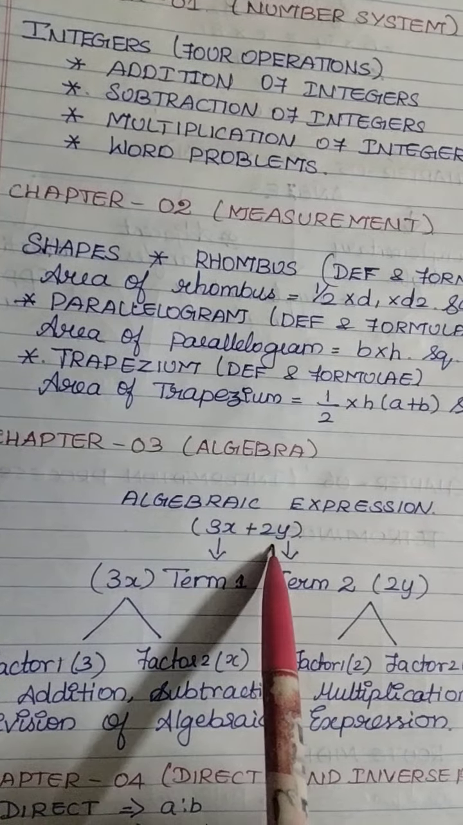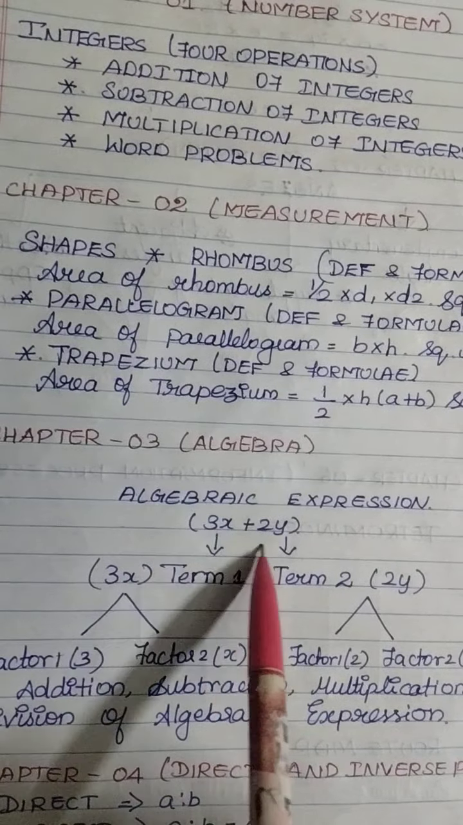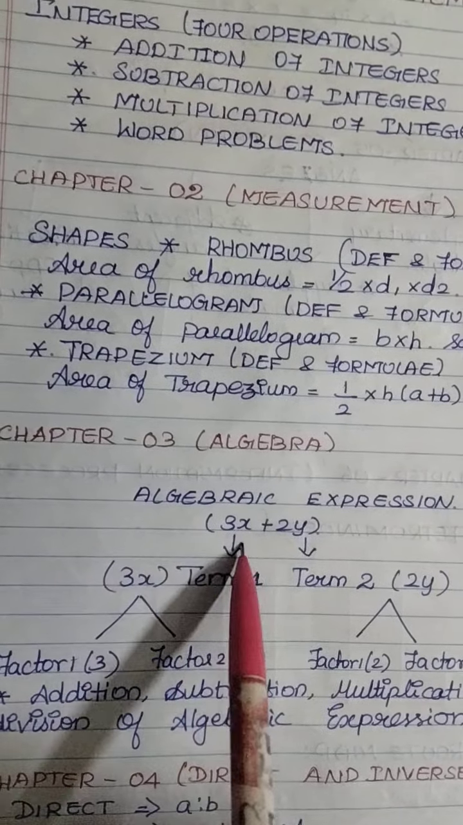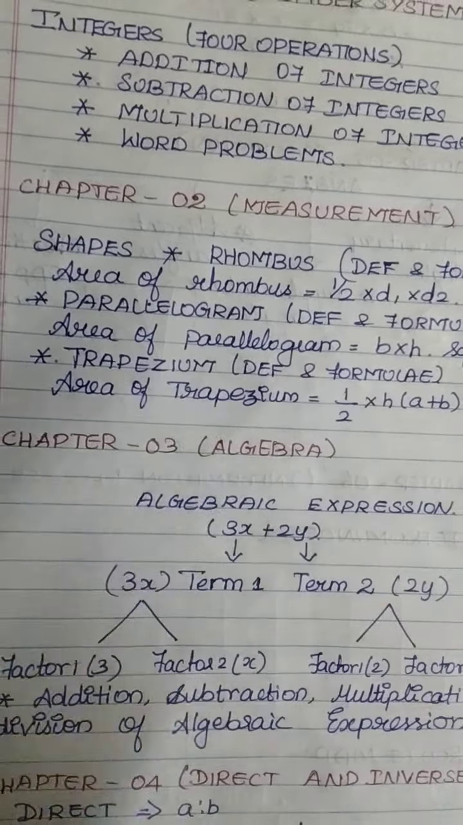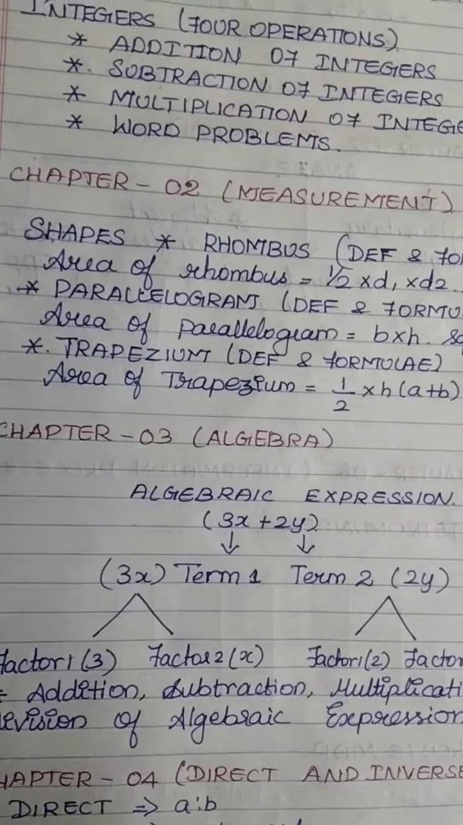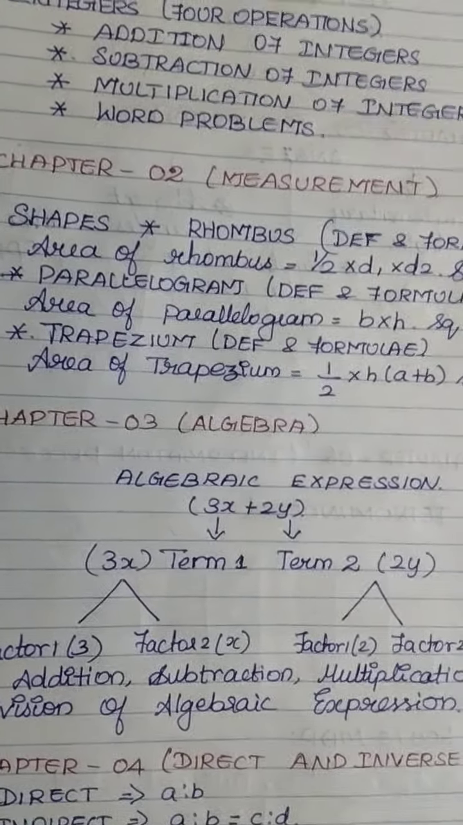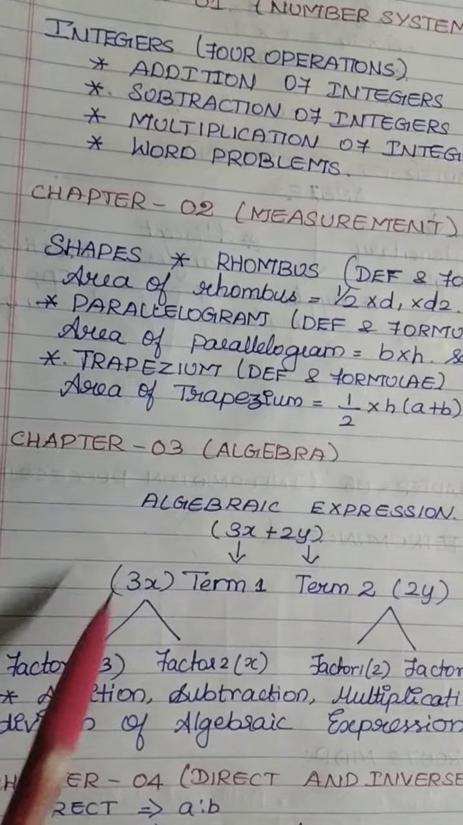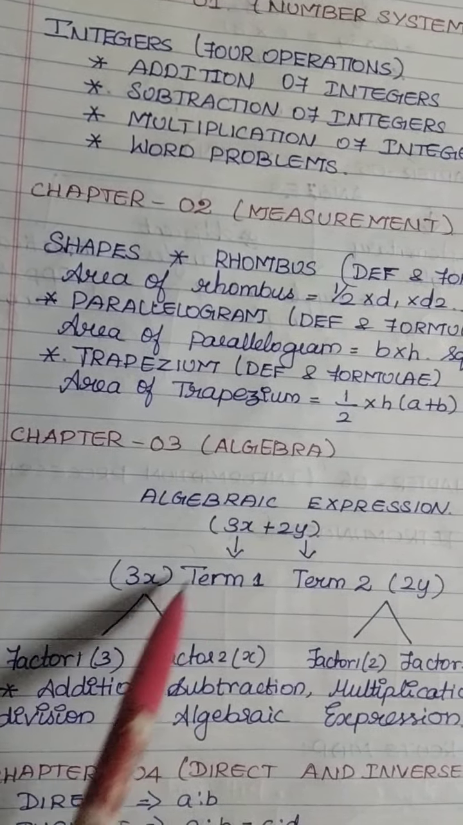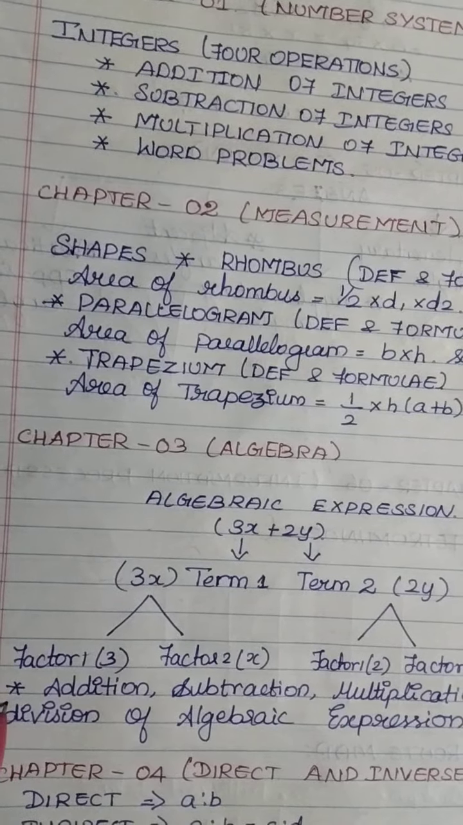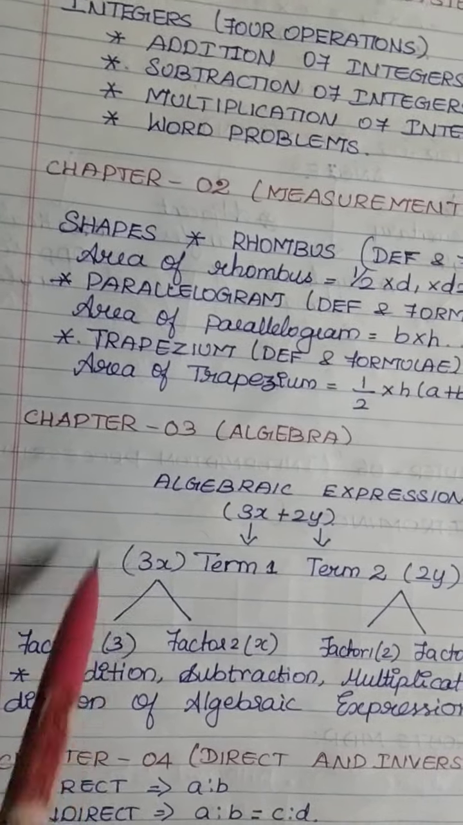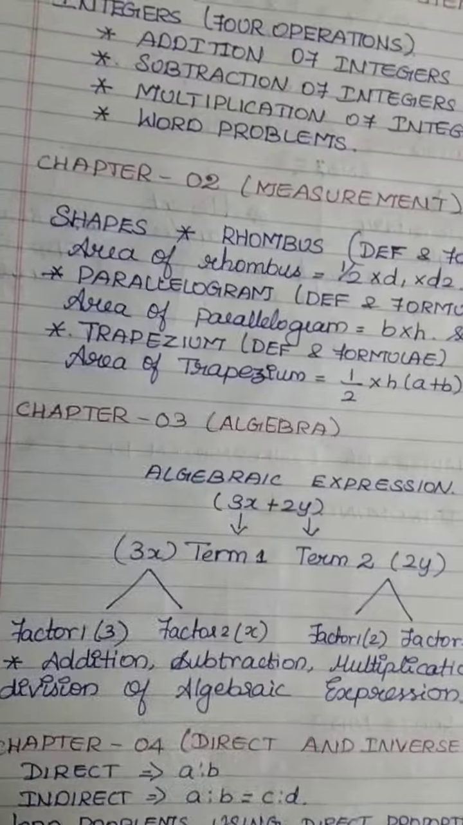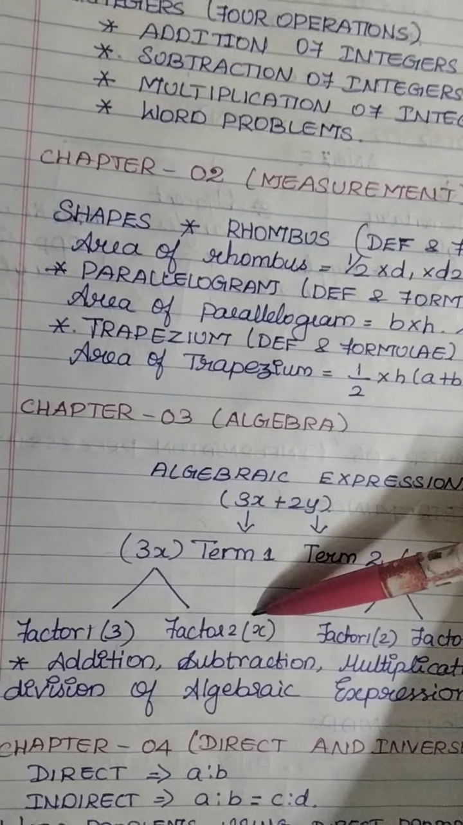This is one term and this is the second term. The terms come within the arithmetic operations, so it is known as an algebraic expression. 3x and 2y: 3x is the first term and 2y is the second term. In term 1, factor 1 is 3 and factor 2 is x. So 3 is the numerical value for the variable x.